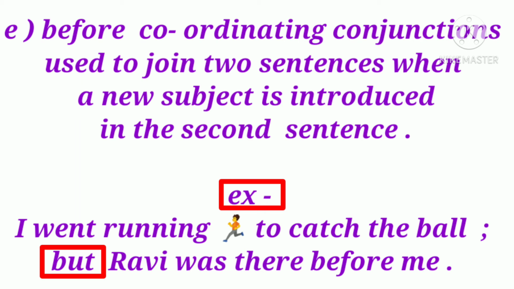We use a comma, that is the fifth one, before coordinating conjunctions used to join two sentences when a new subject is introduced in the second sentence. Go through the example, that is, I went running to catch the ball, but Ravi was there before me. Here, but is a coordinating conjunction joining the two sentences.